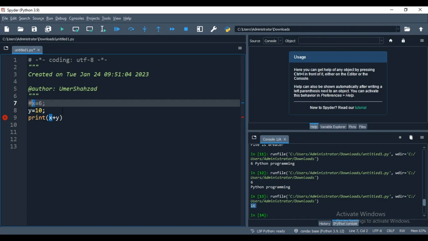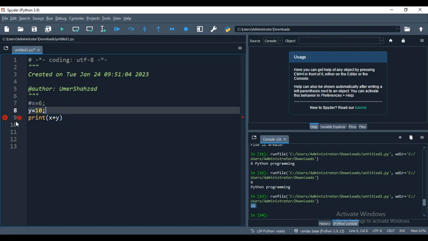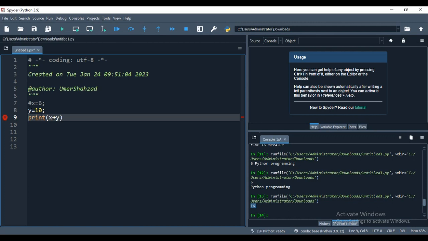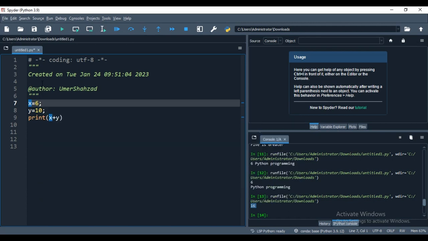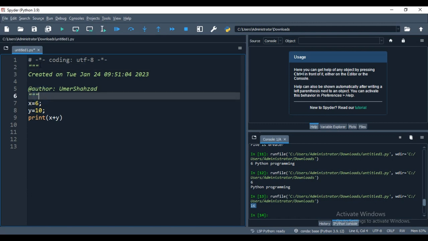So here, if I use the hash, now as you see the error is coming, undefined name x, because this x line I have commented, so I am removing this hash. Now the error goes. Same like we have the other things. If you want to comment multiple lines, you can use triple quotes, starting triple quotes and ending triple quotes. Remember, you can also use the single quote as well.